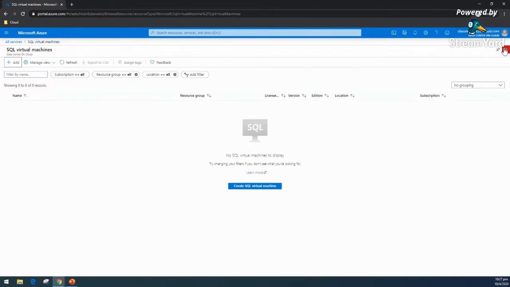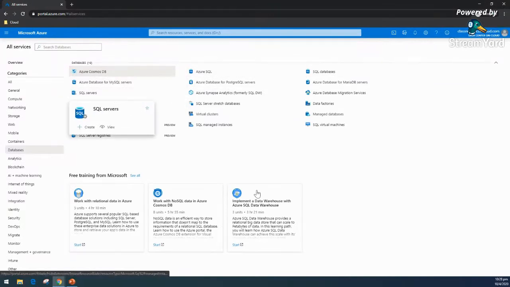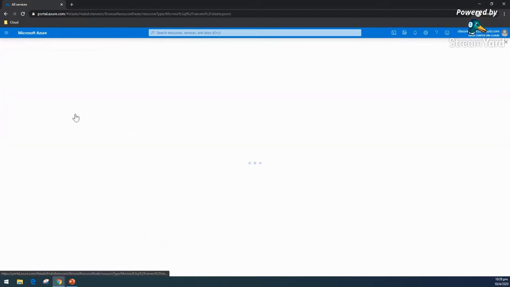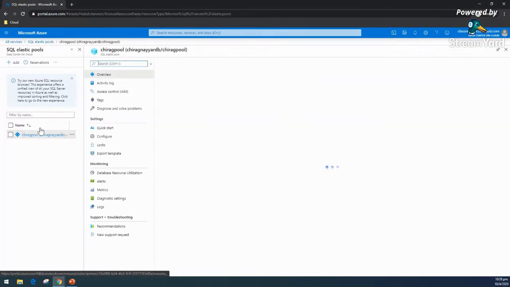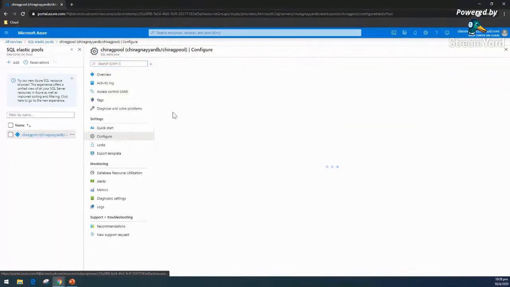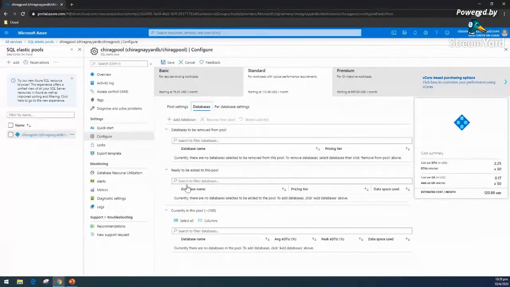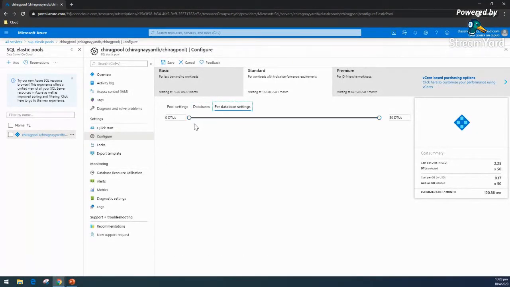And meanwhile, our elastic pool is ready. I believe these three options are clear, and let's go see our elastic pool. Let me see if I'm able to see. Yes, this is the elastic pool. It will show us the options for how we can configure it. If I want to add more, I can put in multiple databases, and those databases will be part of this elastic pool. And here I can define that the per database setting will be, let's say, only 10 DTUs or 20 and more.